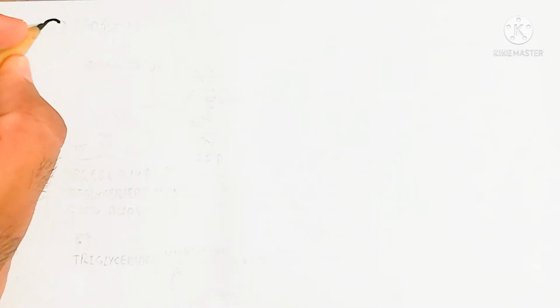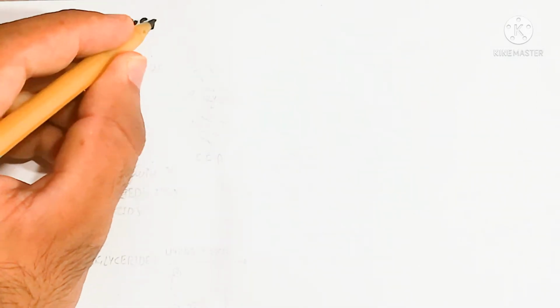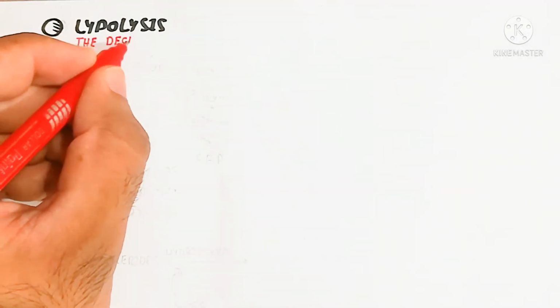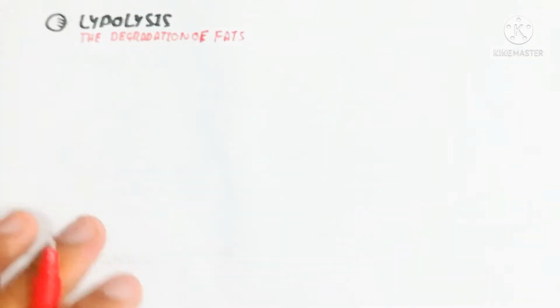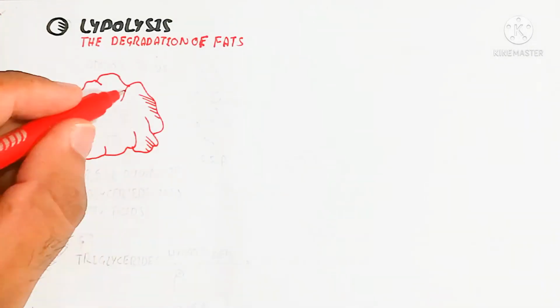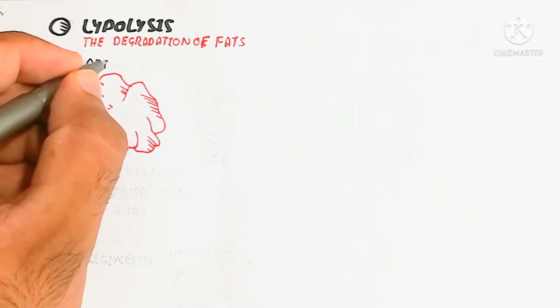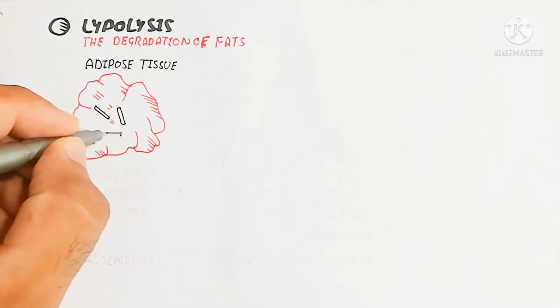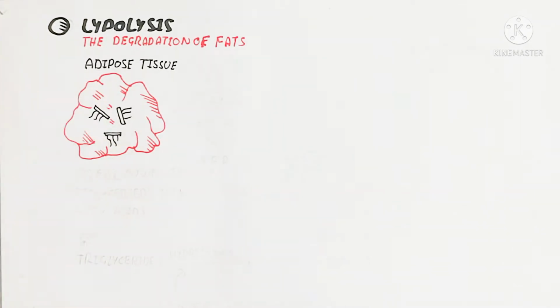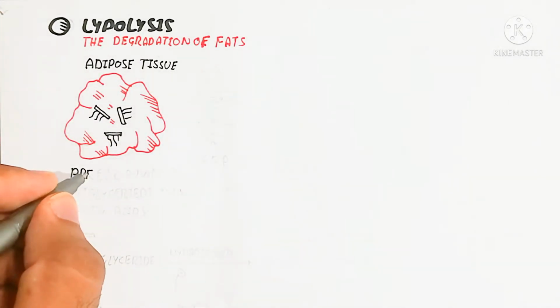Hello, in this video we will look at lipolysis. Lipo means fat or lipid, and lysis means breakdown. So it is the degradation of fats, and fat is present in the adipose tissue. The storage fat is converted into glycerol and free fatty acids, which is known as lipolysis.